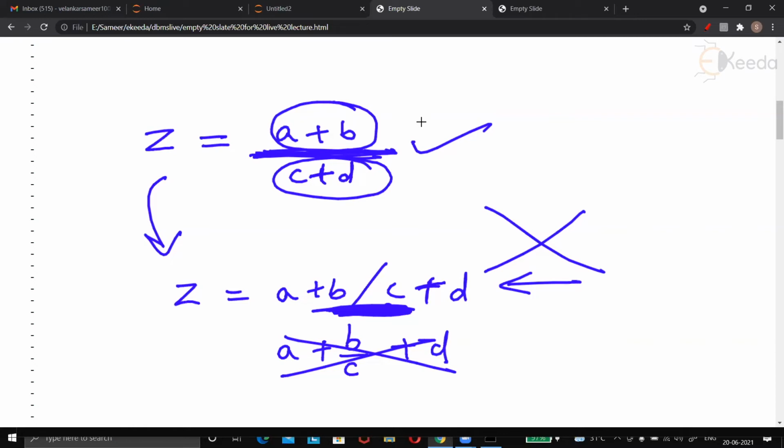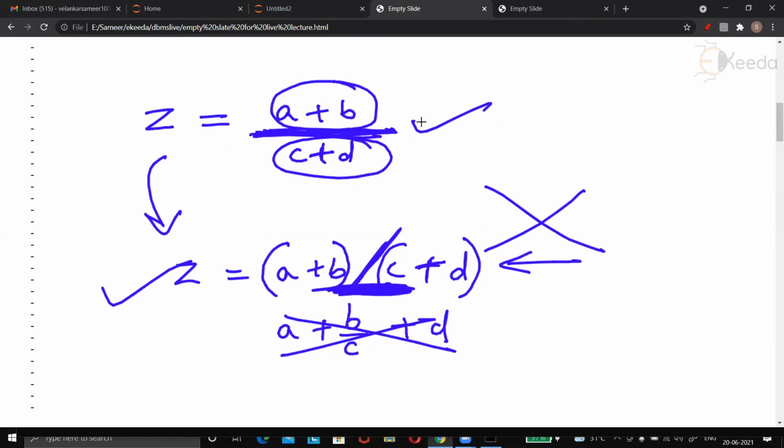Anyway, so how do you repair this? You say that A plus B should be done first, C plus D should be done next. So you put brackets so that slash will be done finally. This is the correct expression.